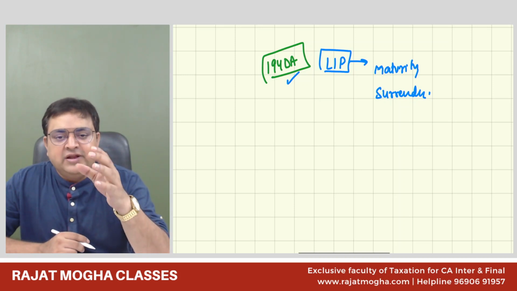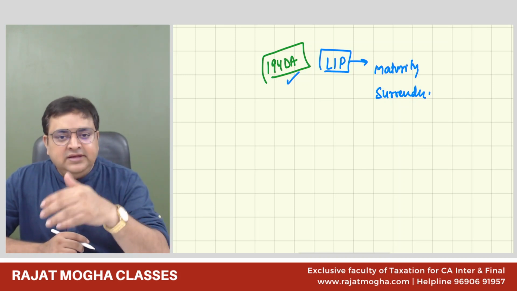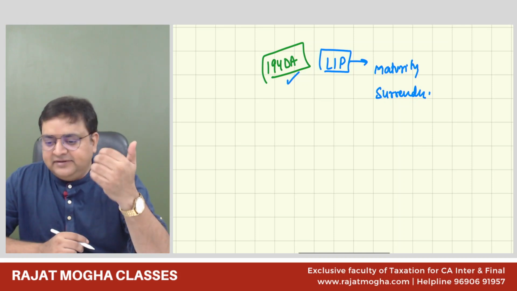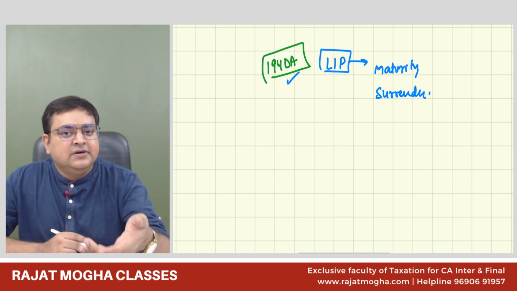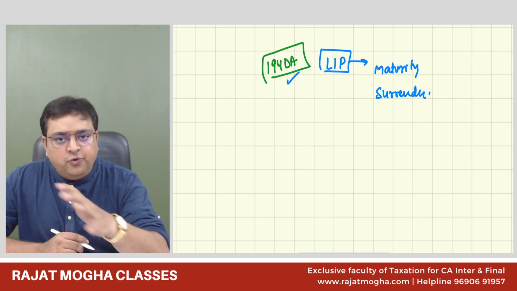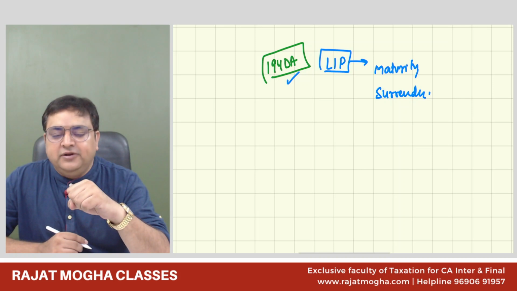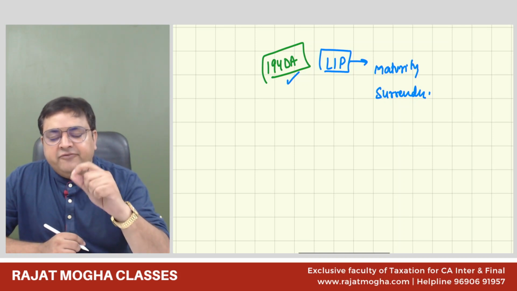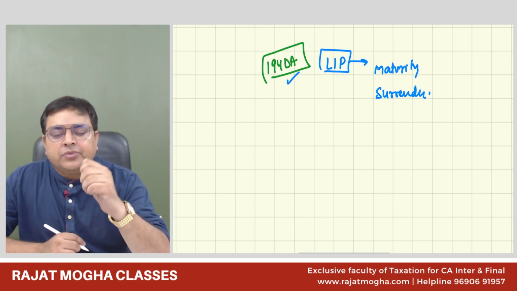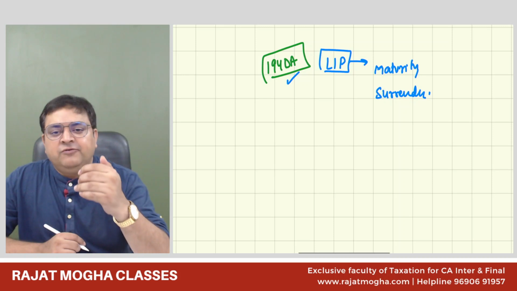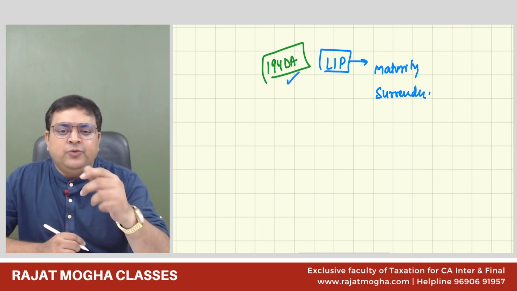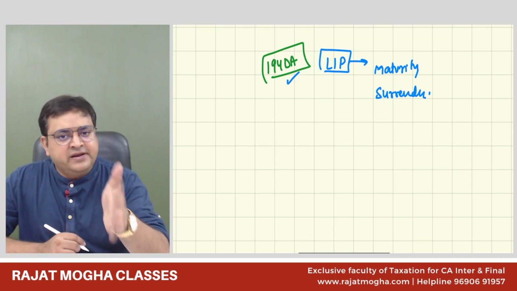of the life insurance policy, either at the time of maturity, let's say I have taken a policy of 20 years and now the 20 years are over. Now I'm getting the money from the policy. So at that time, 194DA could be applicable. Or let's say, for example, this policy was of 20 years, but after 12, 13, 14, 15 years, I'm surrendering the policy.